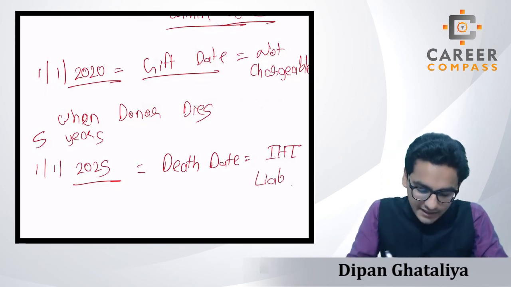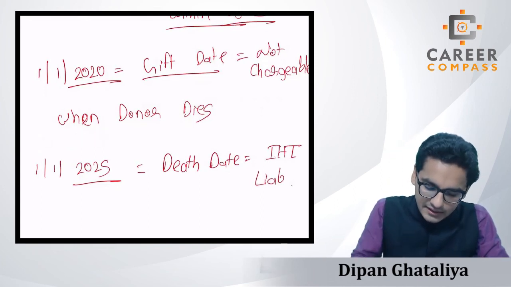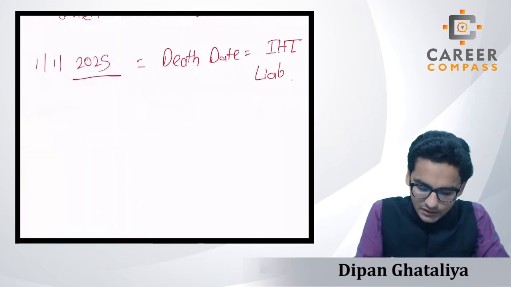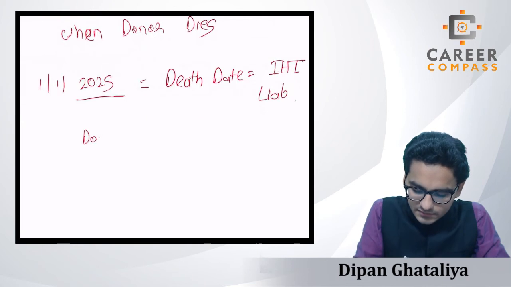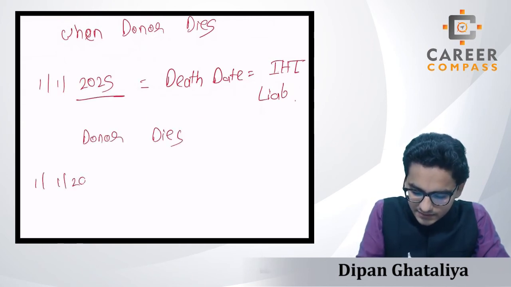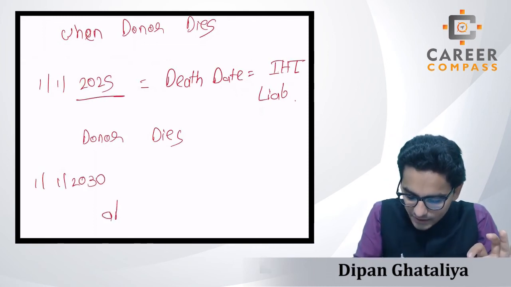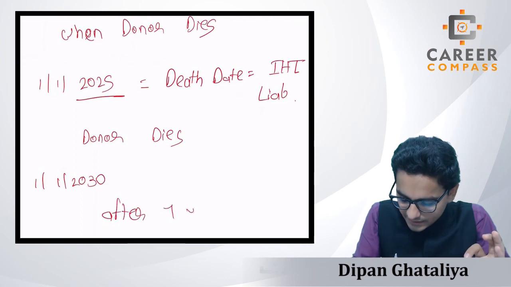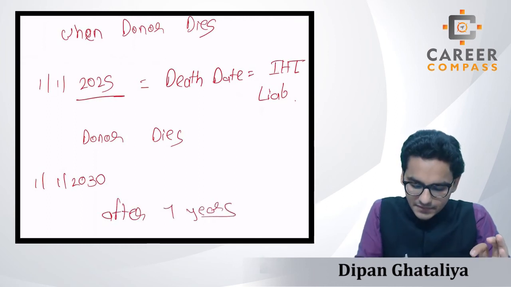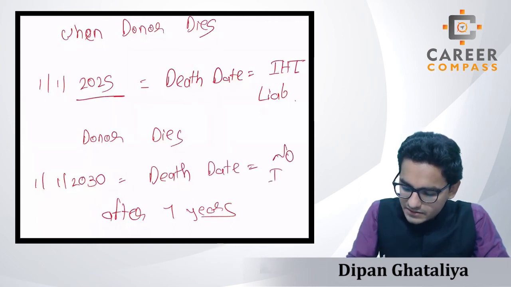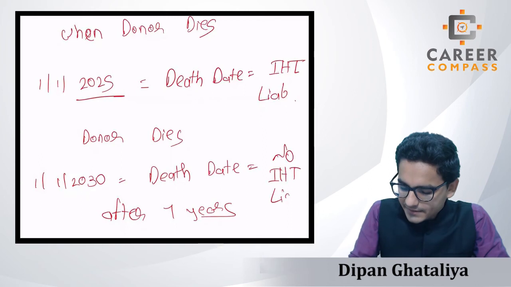And assume, just take an example, that if a donor dies on 1st January 2030, which means the donor is dying after 7 years, then on the death date, students, no IHT liability.